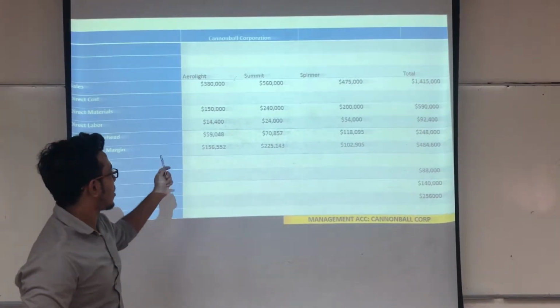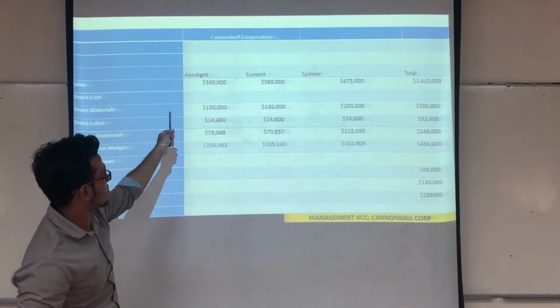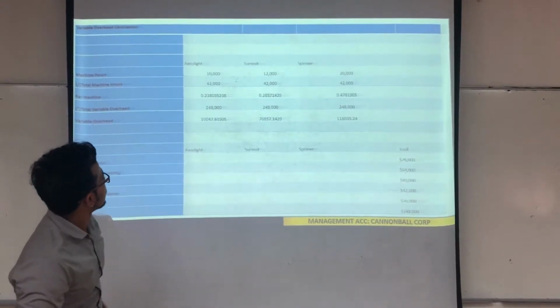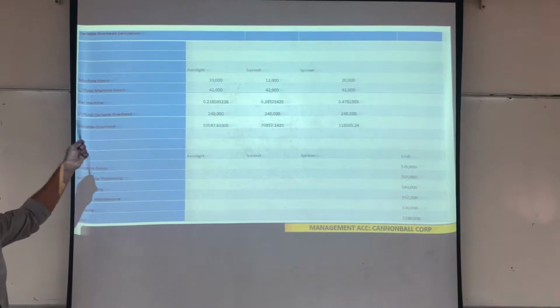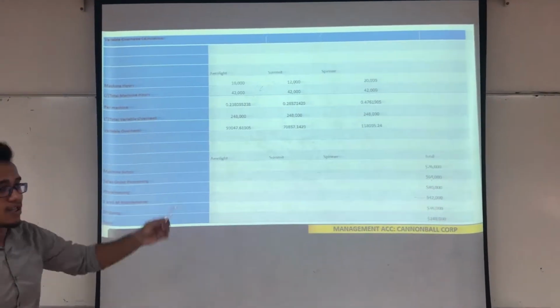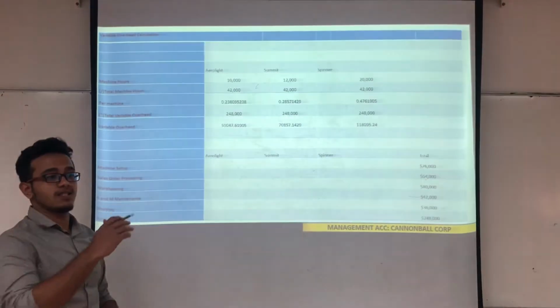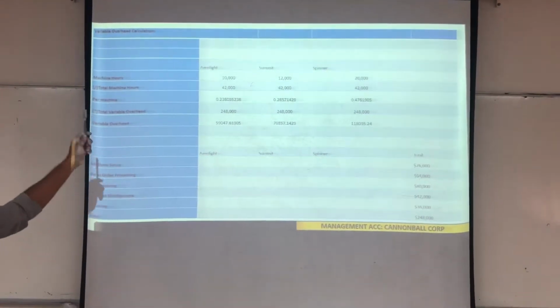Okay, to begin with, how do we find the value of variable overhead for each of these products? If you look at the other slide, this is how we find it. First, the question told us to refer to the machine hours. The machine hours are considered the cost driver, while the total machine hours are considered the total activity.